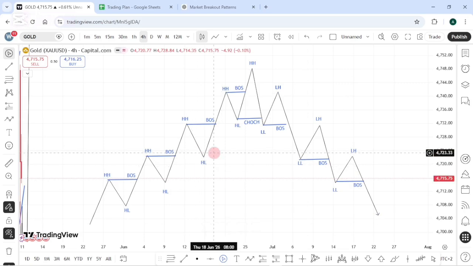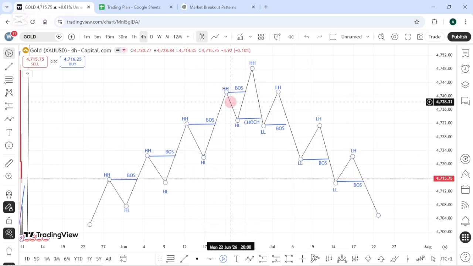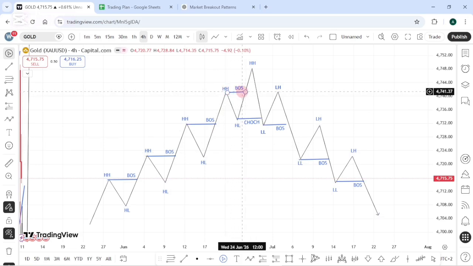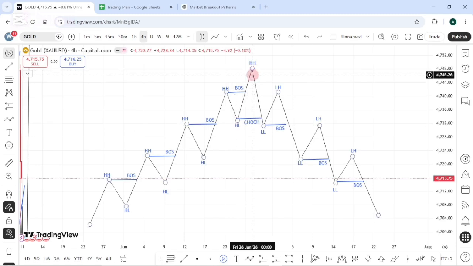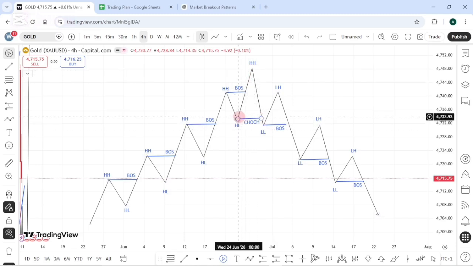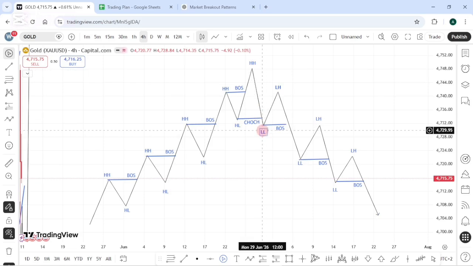So when does the market change structure? In a situation like this, we see that right there the market gave us a higher high and a break of structure because it created a new higher high. But that new higher high didn't give us a higher low. Instead, it came back down, broke below our higher low and gave us a new lower low. So that's where we know structure is changing.